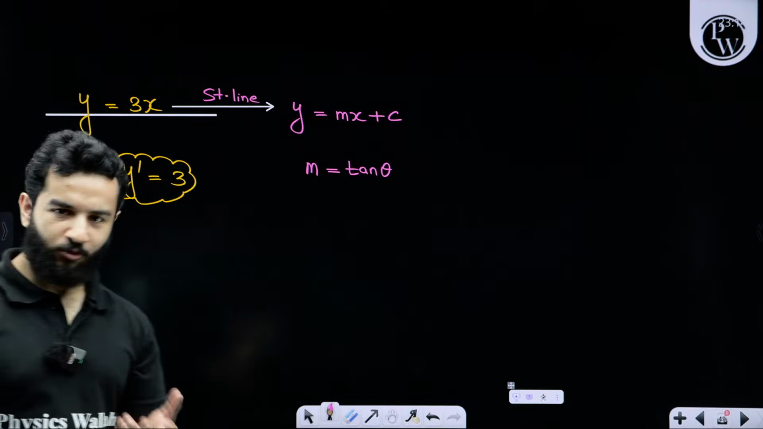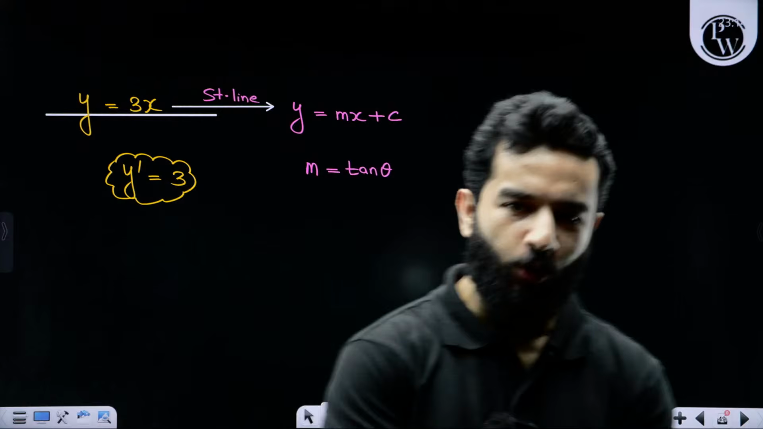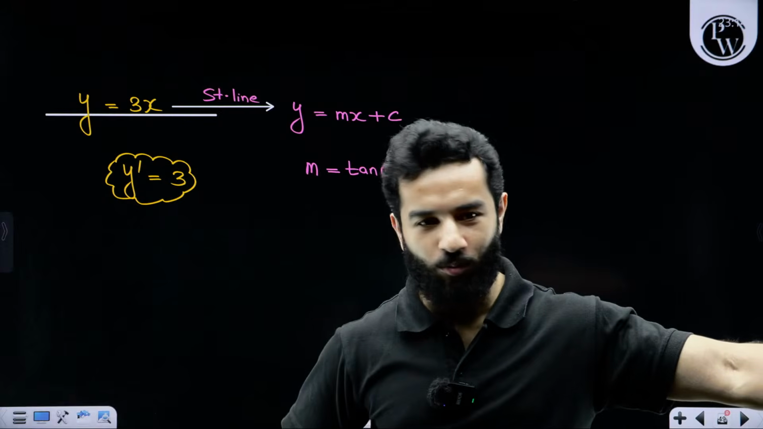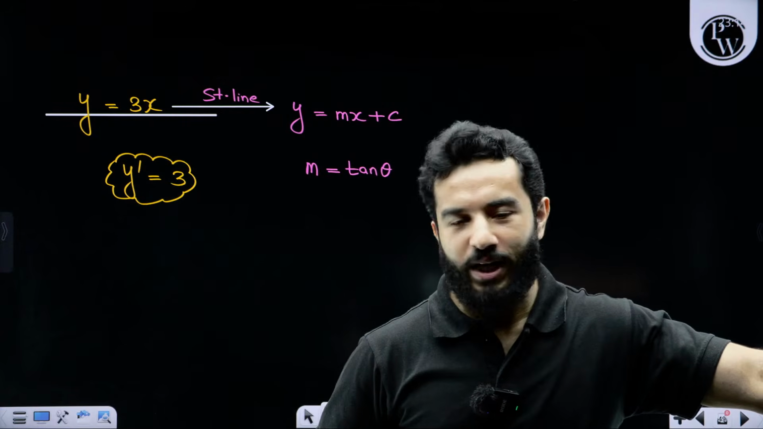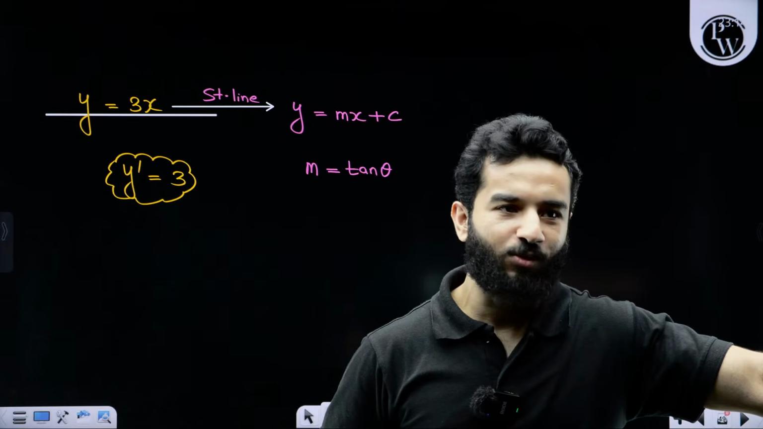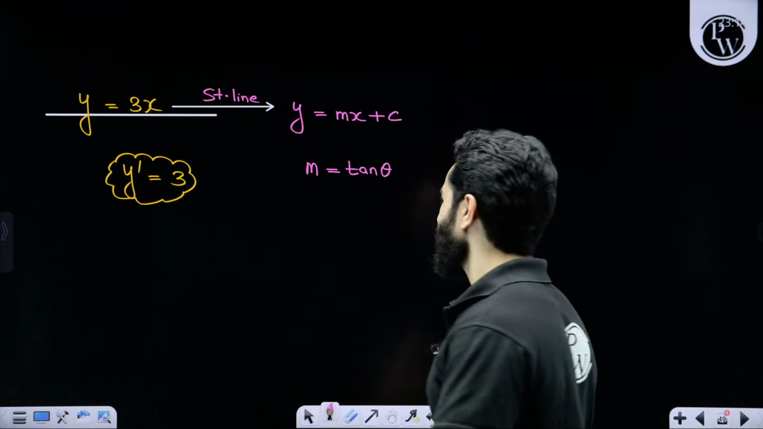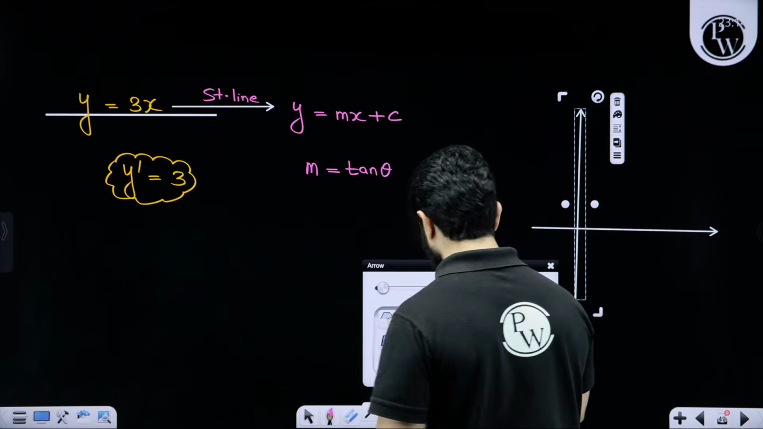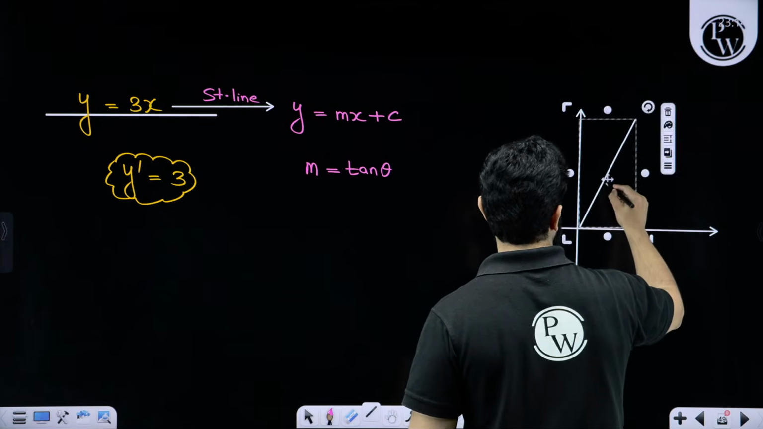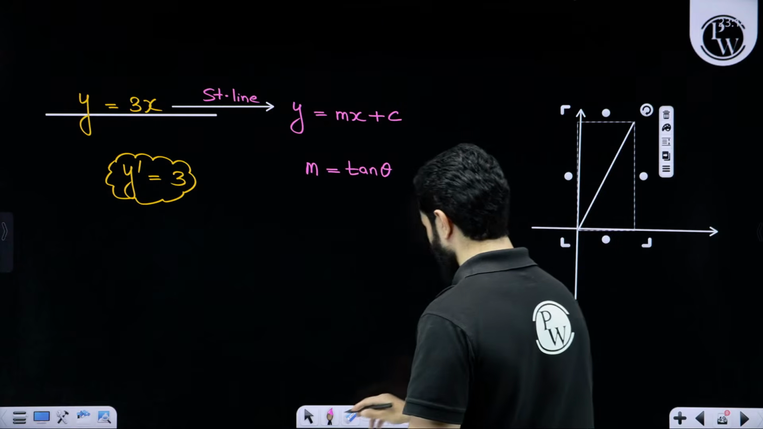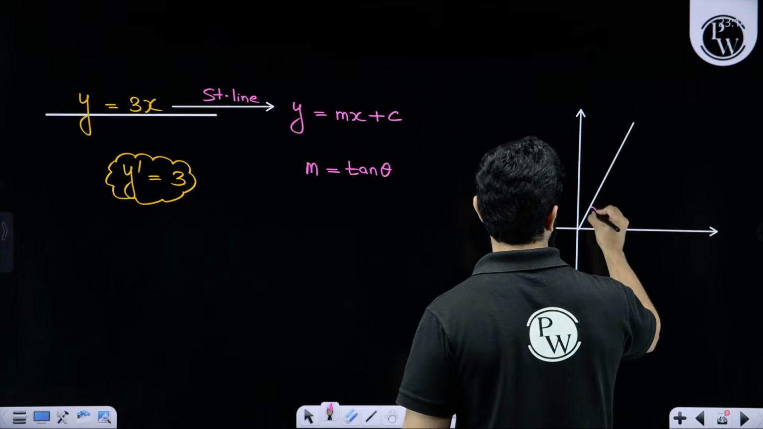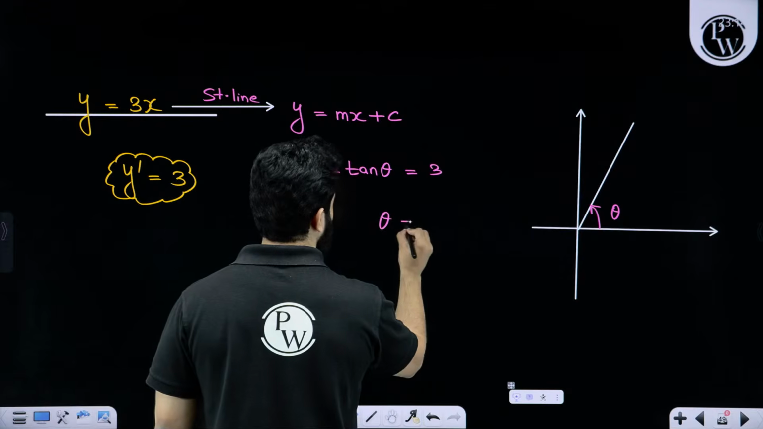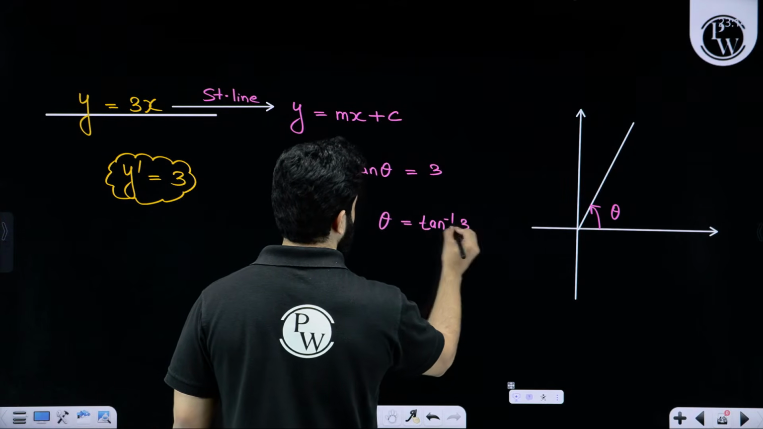I have told you differentiation is only used to find the slope of any curve. A straight line is also a curve, right? Having zero turns, it will not turn, so this differentiation is applicable for that also. If you draw a graph of 3x, it will look something like this. This angle theta: tan theta is equal to 3, so theta will be tan inverse 3.